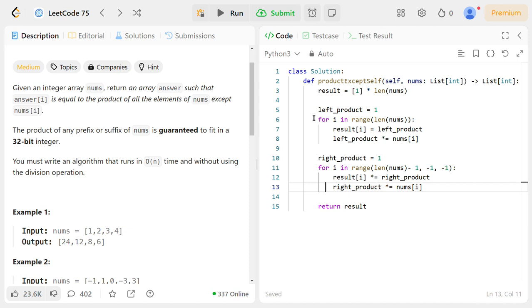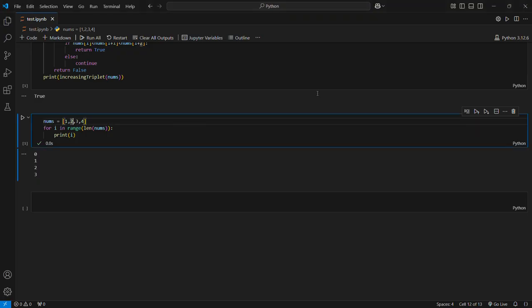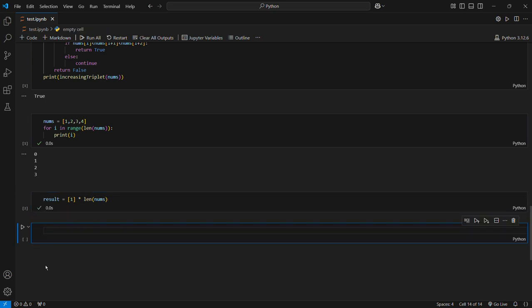So here what I have done: result equal to 1, I stored, made a list of 1 times len(nums). Let's see, control C. Here let's print the result.